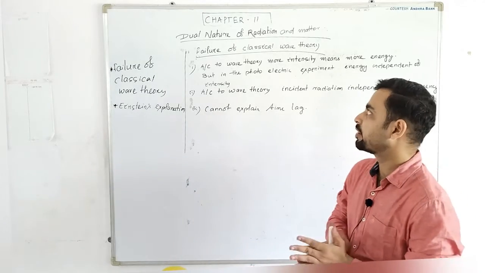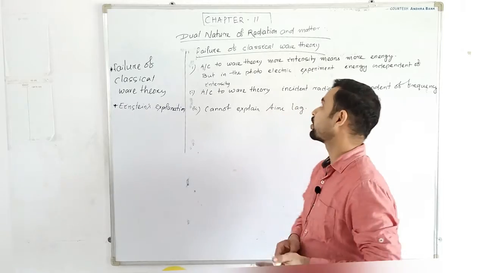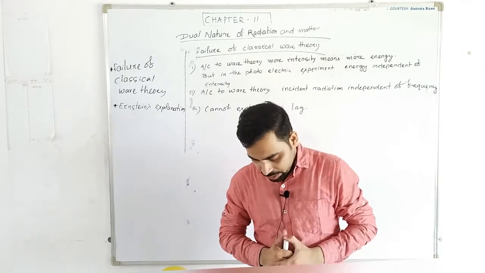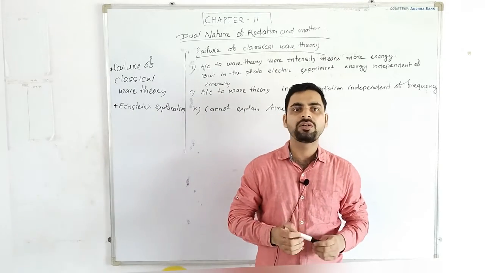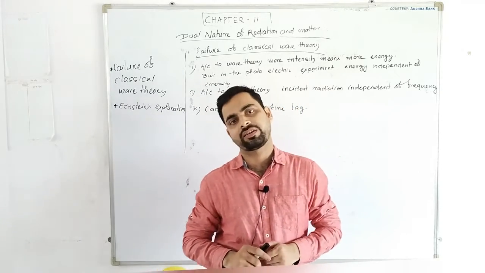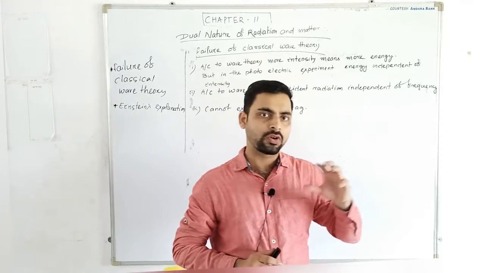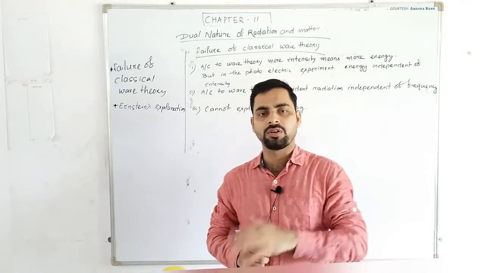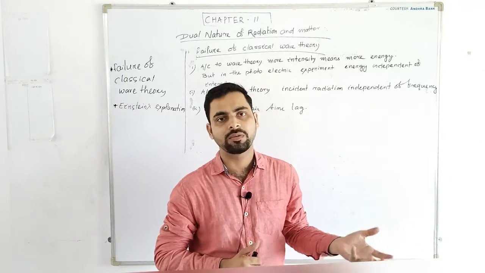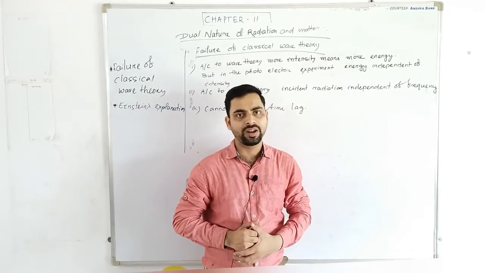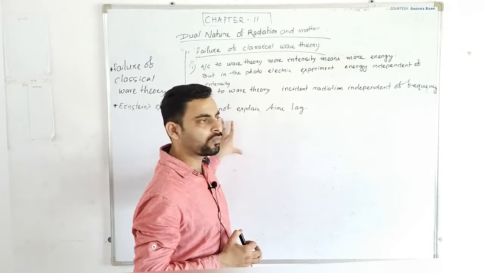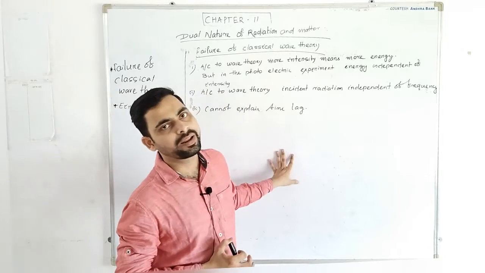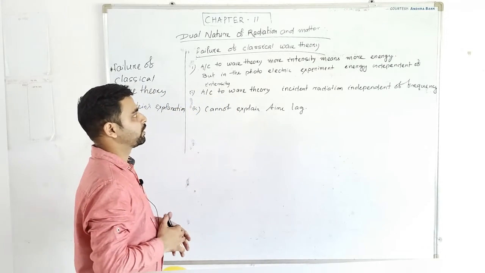Today we'll discuss the next part of this chapter, dual nature of radiation and matter. Today we'll discuss how classical wave theory failed to explain the photoelectric effect. We studied the photoelectric effect and have drawn the graph of the photoelectric effect, but the phenomena of the photoelectric effect cannot be explained by the classical wave theory.